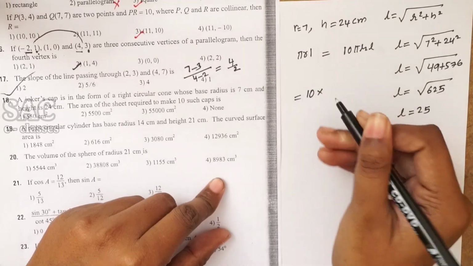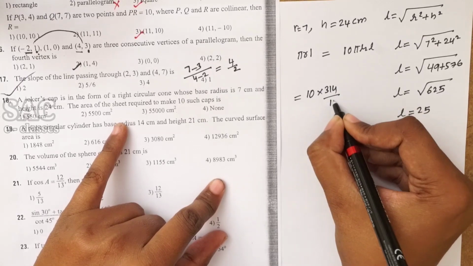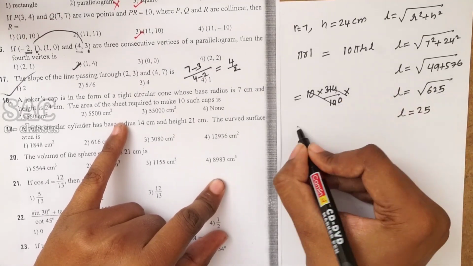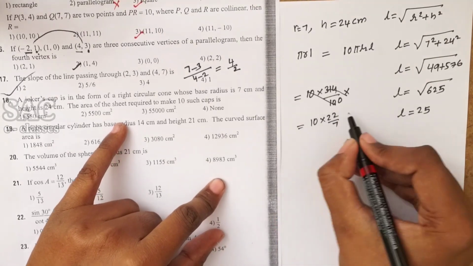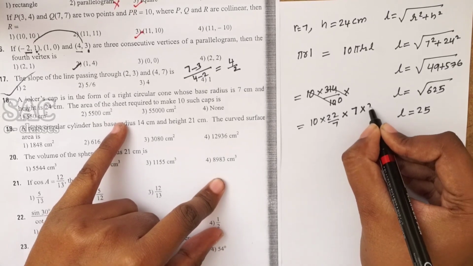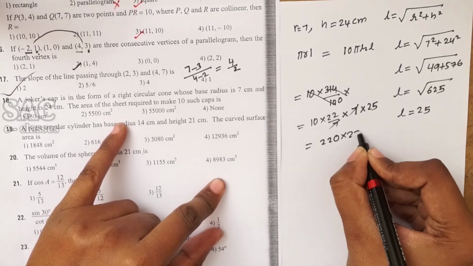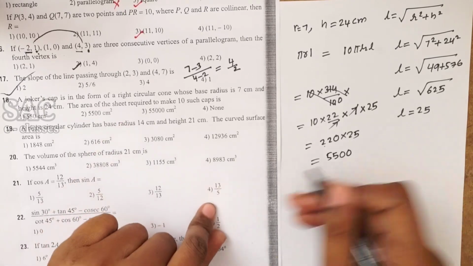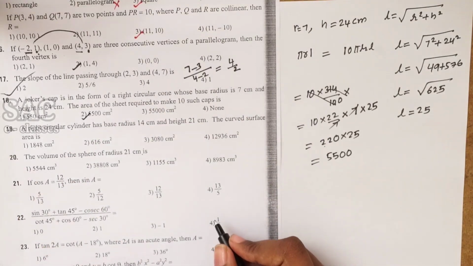10 into pi value, well, let us take it is 3.14. But 7 is the radius, so better to take 22 by 7. They did not mention 3.14. 10 into 22 by 7 into radius 7 into slant height 25. 7, 7 cancel. 220 into 25. 22, 25 are 550 and 0. 5500 centimeter square is the required area to make 10 such caps.